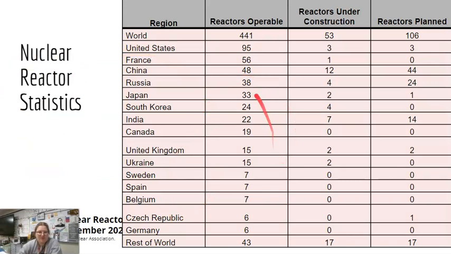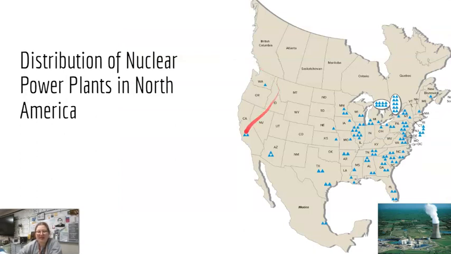I'm not going to go over this whole thing, but you can see what countries have a lot of reactors. Across the world, 441. The US has 95, even though nuclear power is a very small percentage of our power, because we are a pretty big country. France has 56. France actually gets most of their power from nuclear, but they're much smaller than us. If we look at the US, this is where all of those power plants are, mostly on the eastern side of the country, a few on the western side.